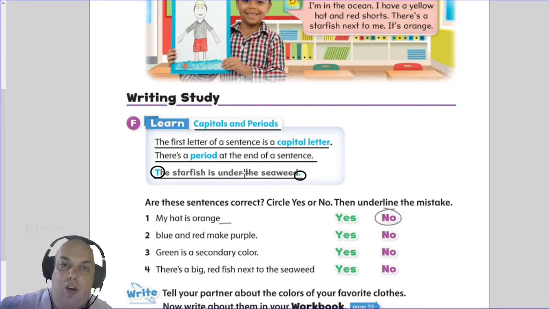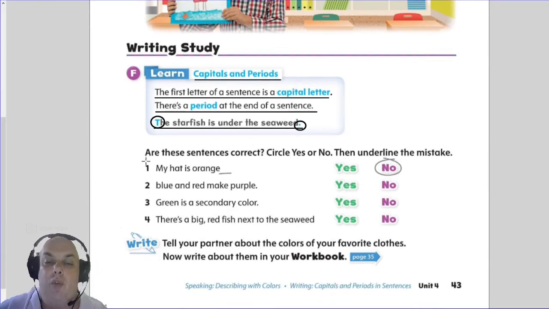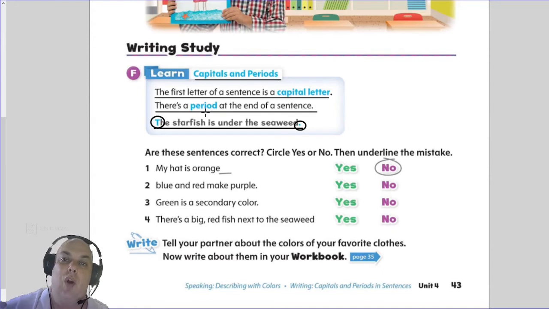So what we've done before in your book is we've done this. We had to read the sentences and circle if the sentence was correct, yes or no. And if it was no, we had to underline the mistake. So let's do that again. So again, if you haven't done this before, if you missed a lesson or just didn't finish on time, you can finish it now.